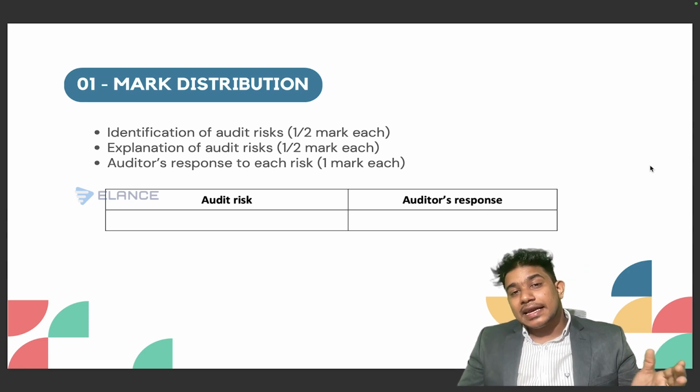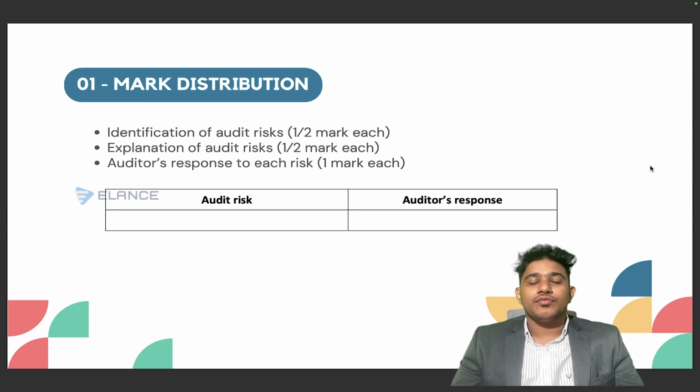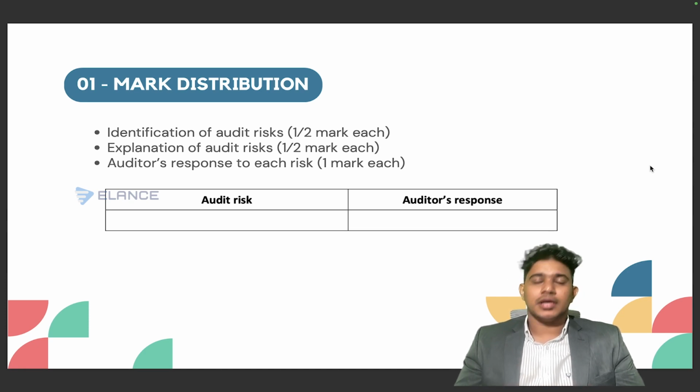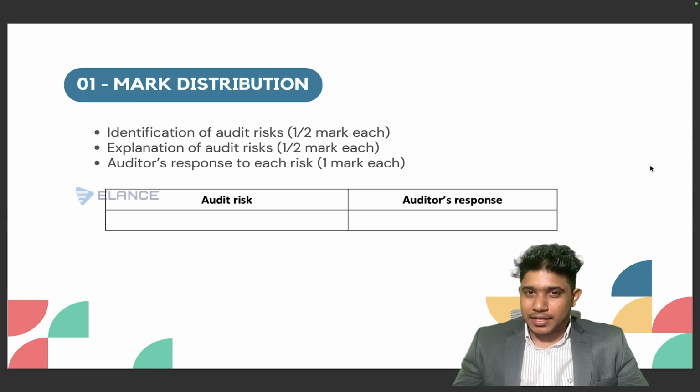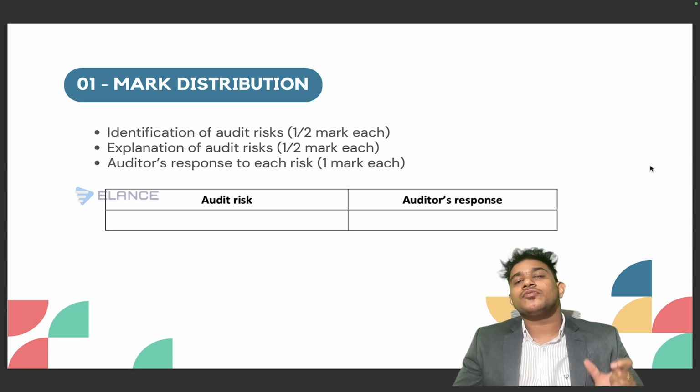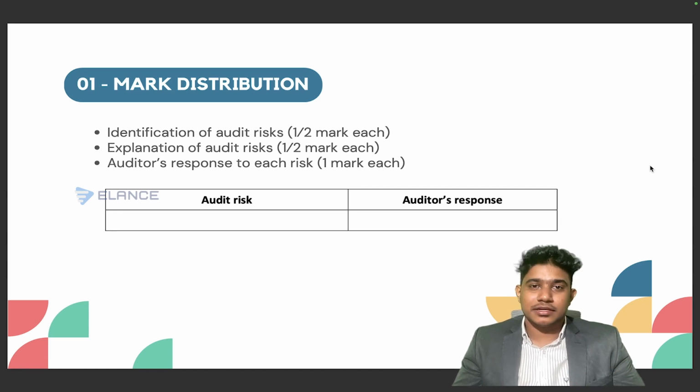But when it comes to the identification and explanation part, when you identify the risk from the scenario, it can be copy pasted. There's no issues with that. But make sure that when you identify a risk, you should be giving a proper explanation. If you have just identified without giving any explanation for the risk, you will not be getting proper marks on this area. So how you need to explain the risk? That's the most important thing here. So when you want to explain a risk, make sure that if the risk is based on accounting treatment, if something went wrong with the accounting treatment in the scenario, you should first clearly specify the required accounting treatment there.